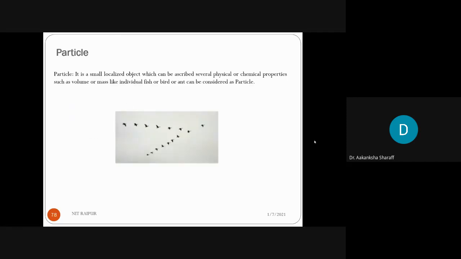Here, what is a particle? It is a small localized object which can be ascribed several physical or chemical properties such as volume or mass. Like an individual fish, bird, ant, every species has its own volume and its own mass, and this is considered as a particle in swarm intelligence.